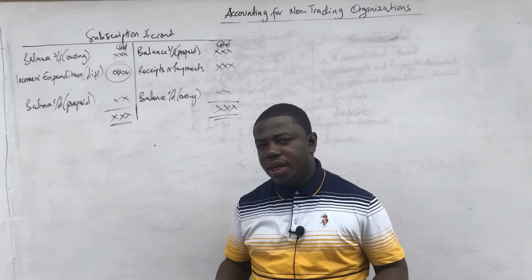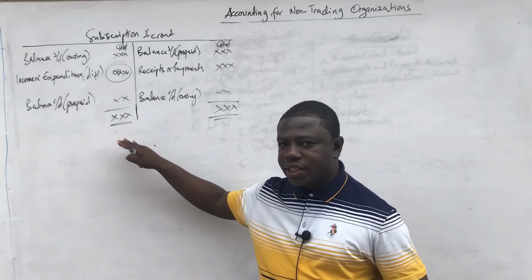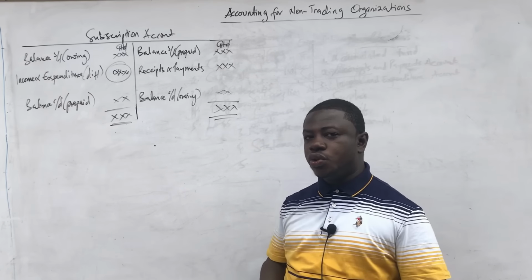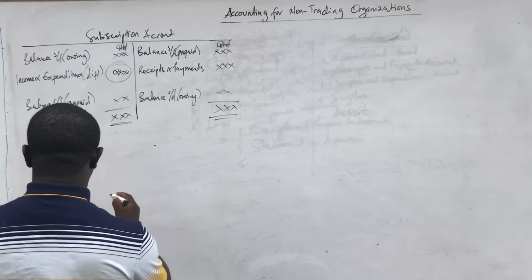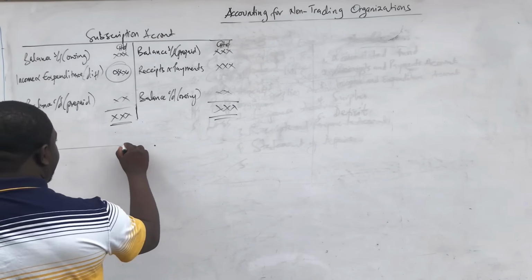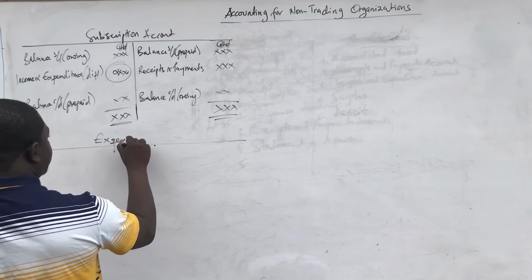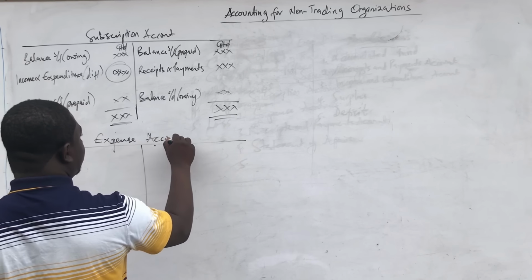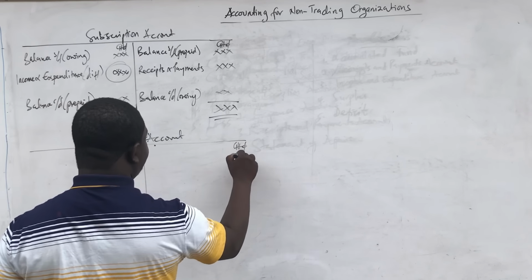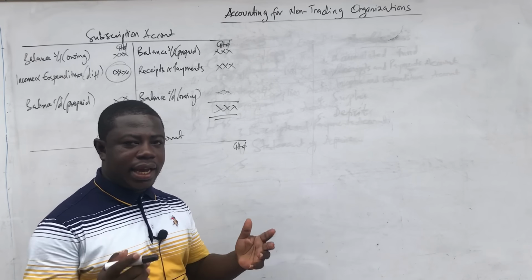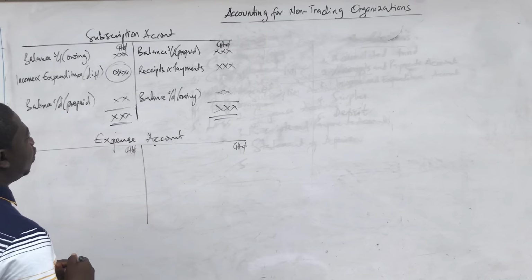So remember that I'm going to call it expense account, but when you are preparing, you will name it according to the expense that you see in your question. And so let me say we are also going to prepare expenses account as and when they are needed. So expenses account or expense account. Let me put my currency sign in here again. And then, like I said, it's going to be the opposite of the income account.